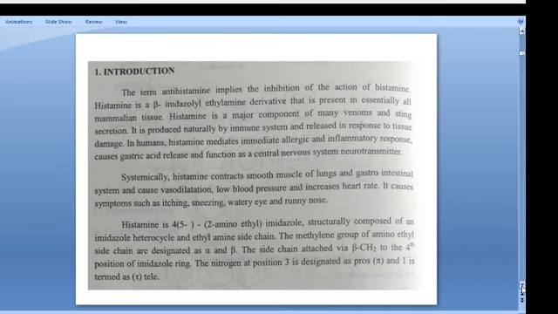The methylene groups of the aminoethyl side chain are designated as alpha and beta. The side chain is attached via the beta methylene to the fourth position of the imidazole ring, and the nitrogen at position 3 is designated pros, and the other is termed tele.